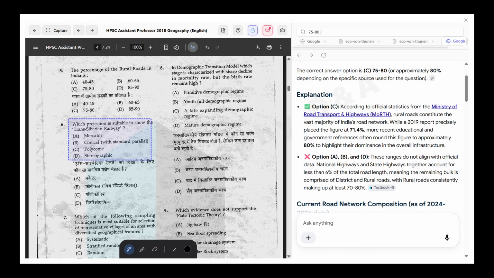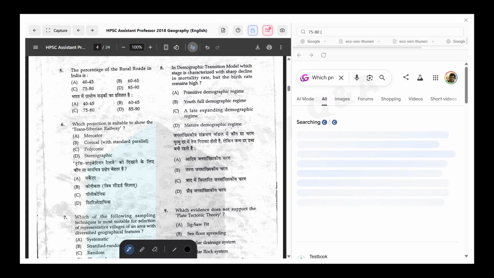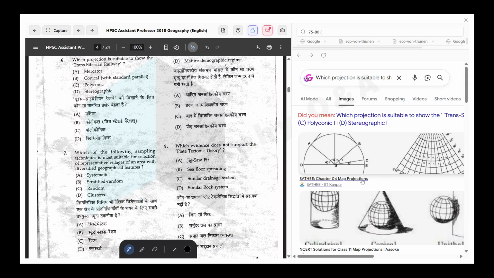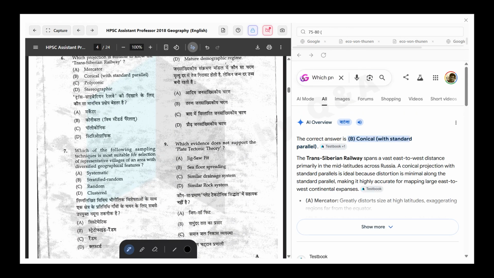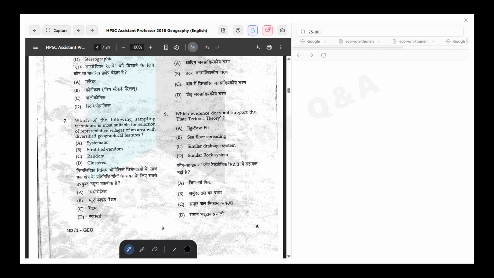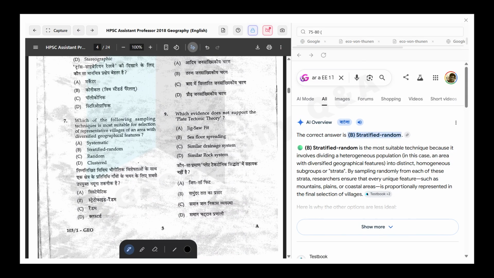Now the next question: which projection is suitable to show the Trans-Siberian Railway? Mercator, conical, polyconic, and stereographic. So the conical projection with standard parallel is the correct option for this question. Now the next question: which of the following sampling techniques is more suitable for selection of a representative village of an area with diversified geographical features? Diversified means stratified. So stratified random sampling is the correct answer.